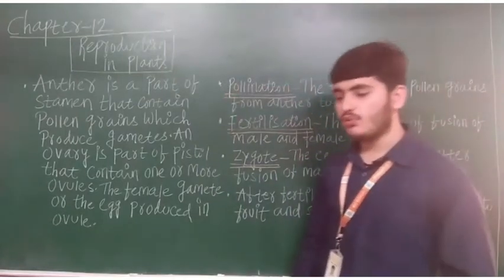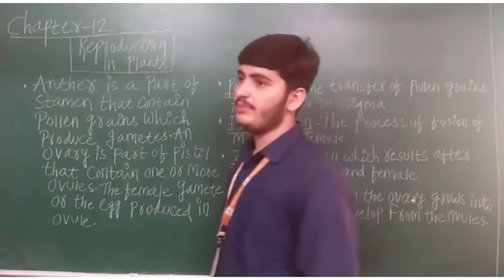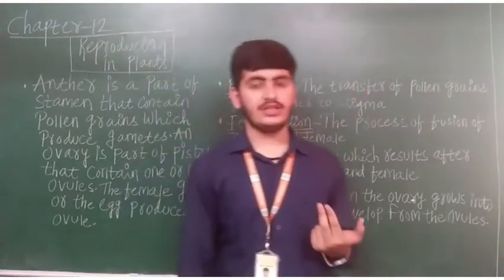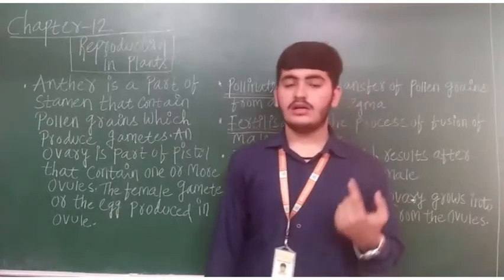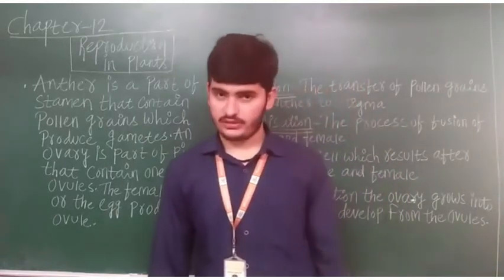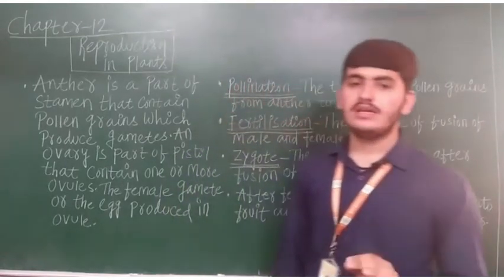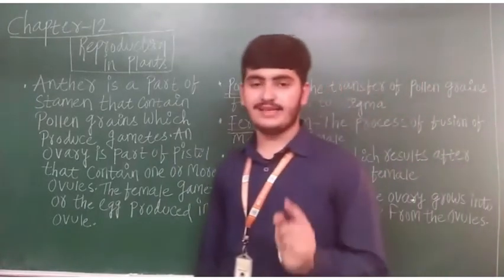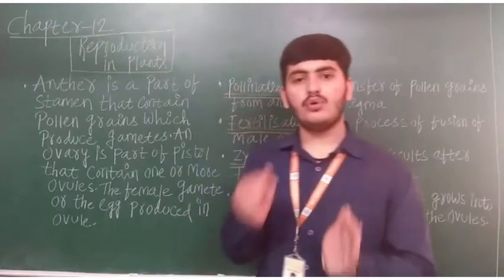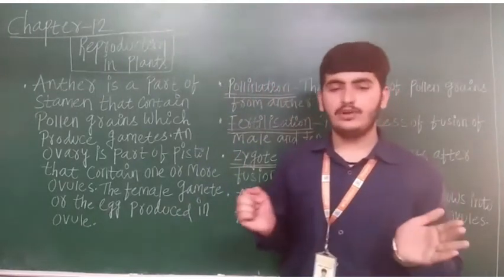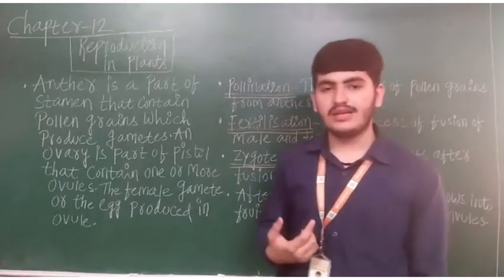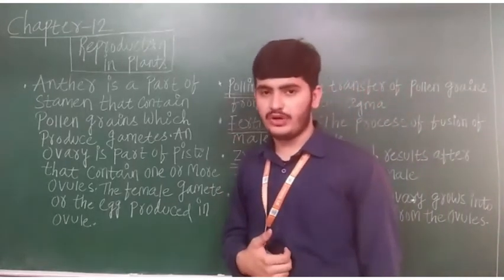Then we saw the modes of reproduction in plants. There are two modes of reproduction in plants: asexual and sexual reproduction, right? We human beings and the animals only do sexual reproduction, as both male and female are involved in this process. But in plants two methods are there: asexual reproduction and sexual reproduction.